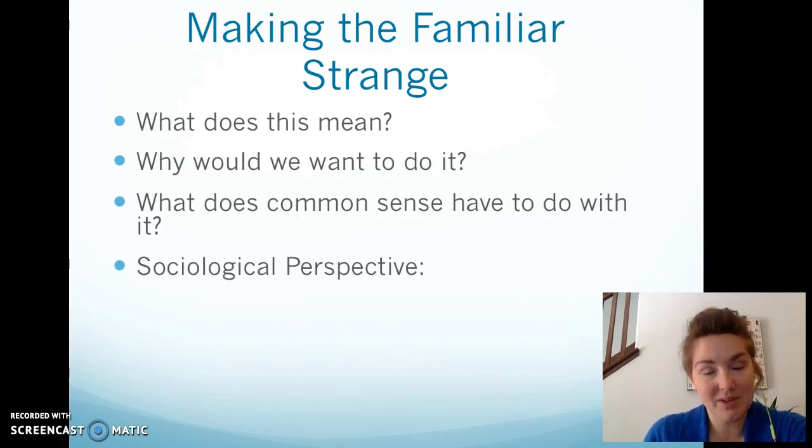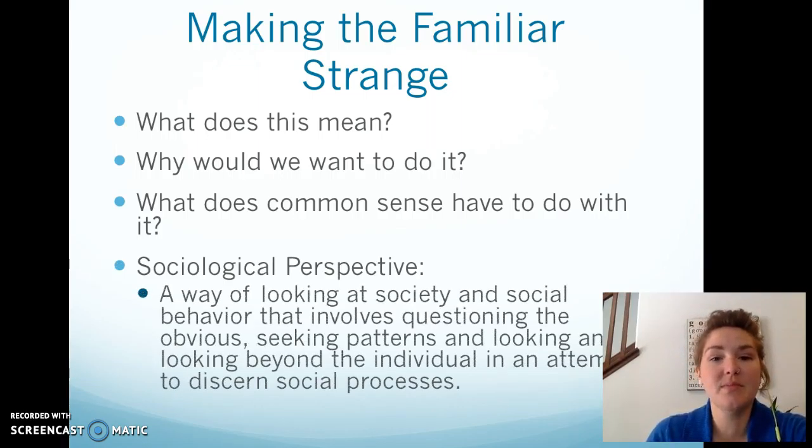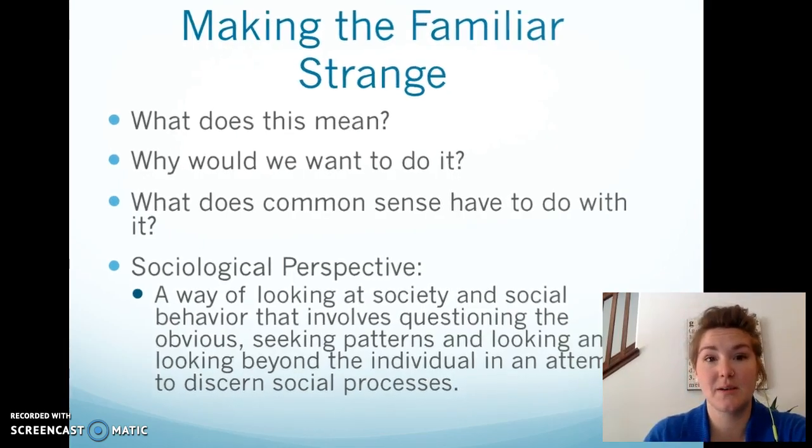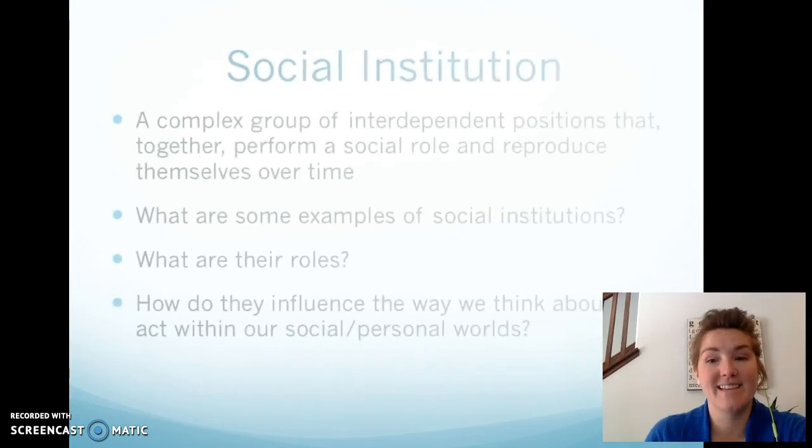So another key term is the sociological perspective. It's a way of looking at society and social behavior that involves questioning the obvious, seeking patterns and looking beyond the individual in an attempt to discern social processes. So this is really an academic definition of what I just explained. We want to start asking questions, we want to look at patterns, and we want to look beyond the individual to look at social patterns and processes.